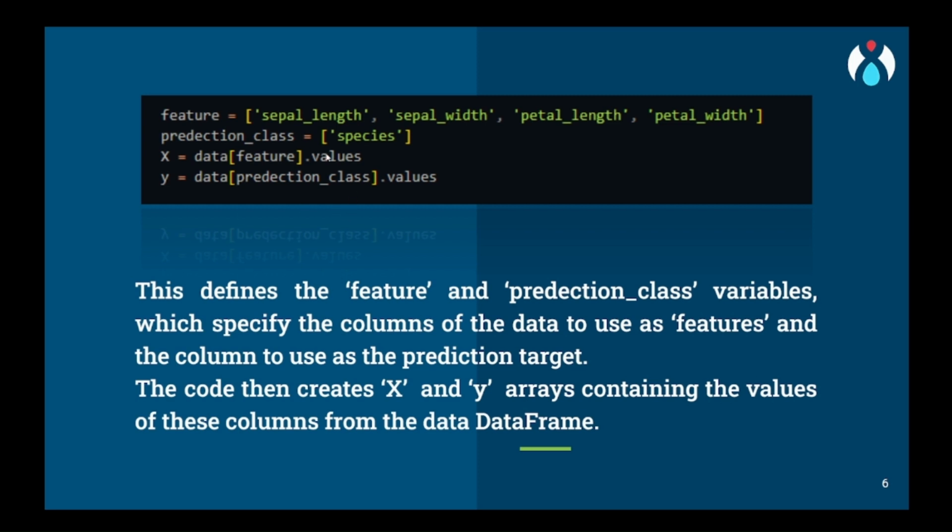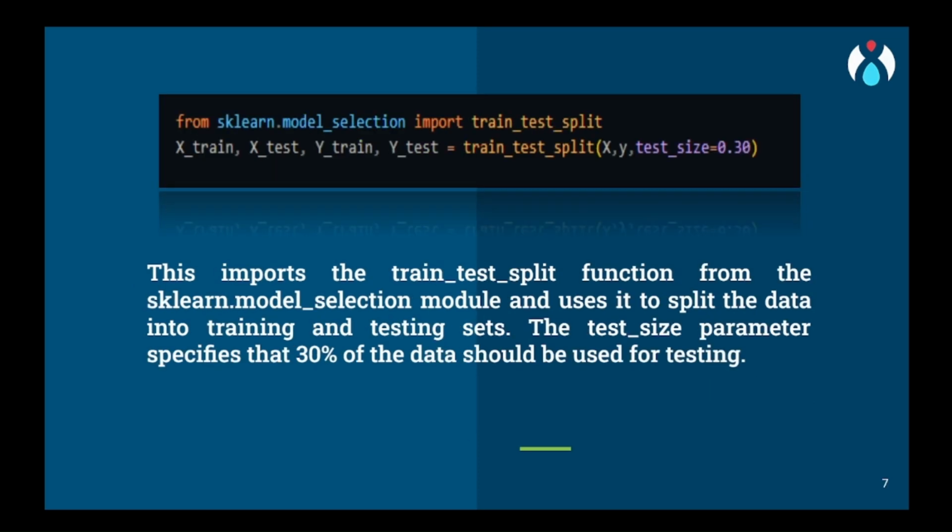Their values will be stored in X for the features, and for the prediction class the values will be stored in Y. X will have all the data that our user will give us as the input, and Y is what we will get as output from the machine learning model. Now this is the training and testing part.